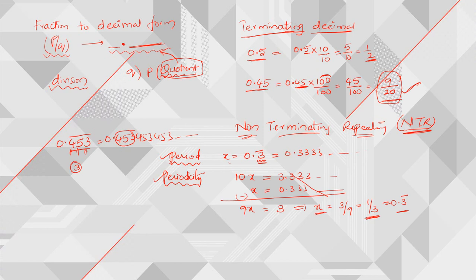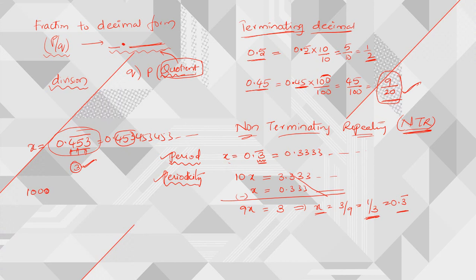The same way, for this example, if you want to convert it into fraction form, what will you do? What is the periodicity? The periodicity is 3, so we are going to multiply with 1000. First of all, consider this value as x.